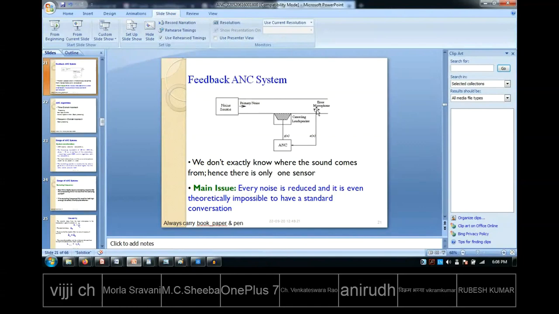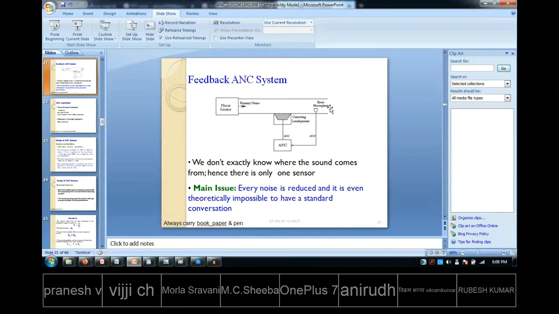If you consider in that way, the two ears are physically separated by some distance, right? The two ears are not at the same location. If you take the head of the person, they are slightly away from each other. That means you can take the other ear somewhere here. Wherever I kept the mouse, see, I kept the mouse here, so exactly where I kept the mouse, assume that there is another error microphone which corresponds to the other ear of that particular person.